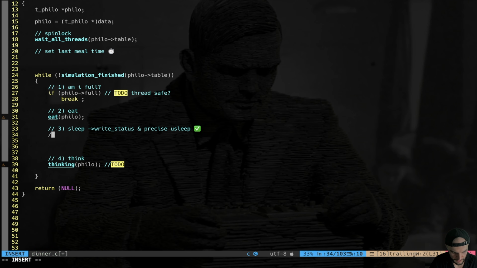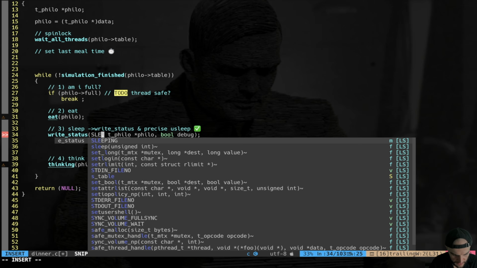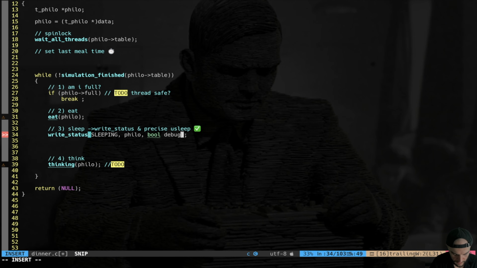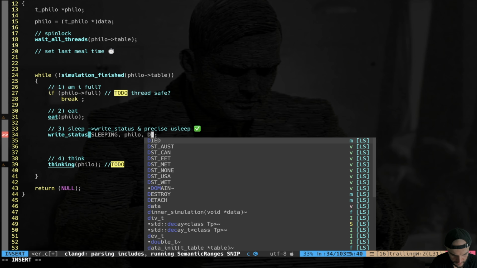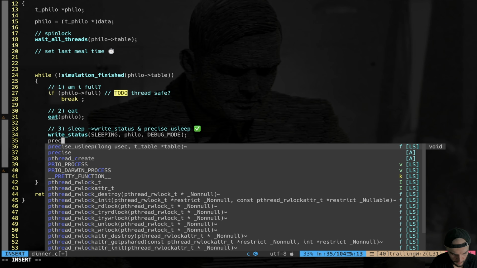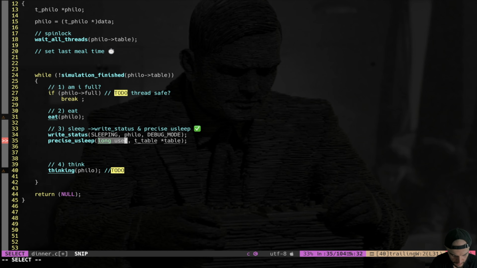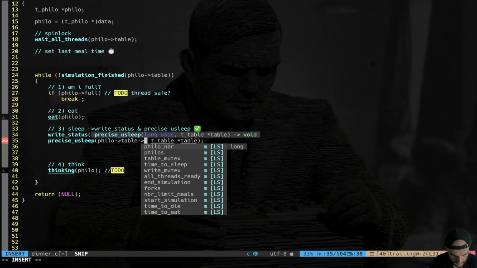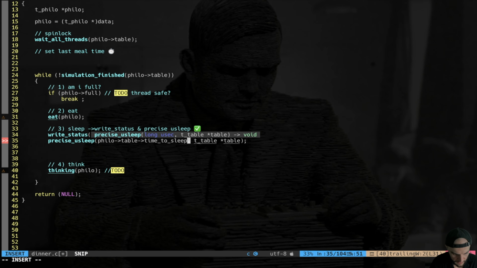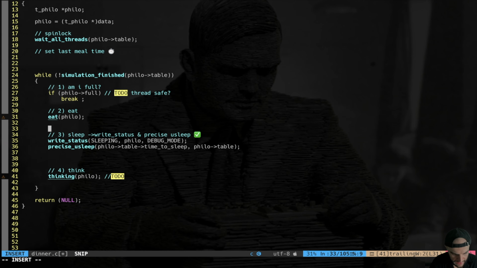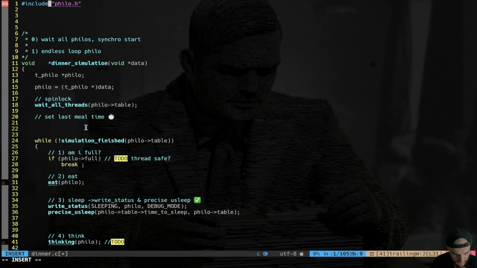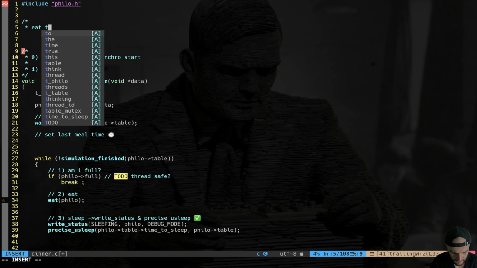So for the sleeping, what do we do? Write status is going to be sleeping, philo, and here we use our macro, DEBUG_MODE. And then we call precise usleep, which is going to be equal to philo->table->time_to_sleep. These are going to be constant values, so race conditions are not going to be an issue. And philo table, like that. So now let's implement the actual eat function, which is the most important thing for a philosopher. So let's go up, eat, routine.